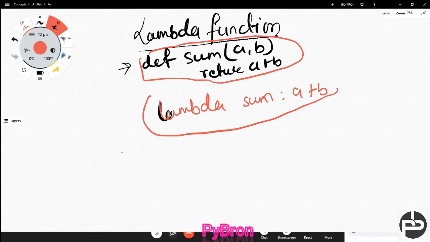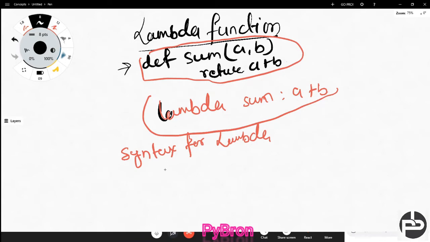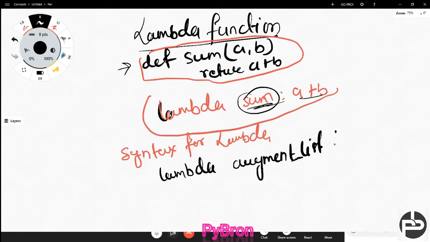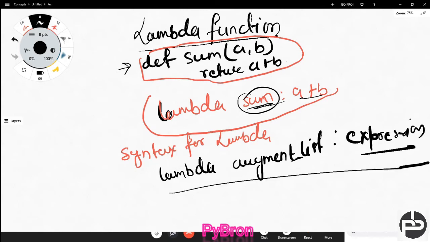Syntax for the lambda function, the syntax is very important, okay. So what is the syntax? Lambda is the keyword, and here the argument list, meaning what it will take. As it will add two numbers, then obviously it will return only one value. So I am going to write here argument list, colon, and here expression. So this is the syntax. Let's implement these things over the code.